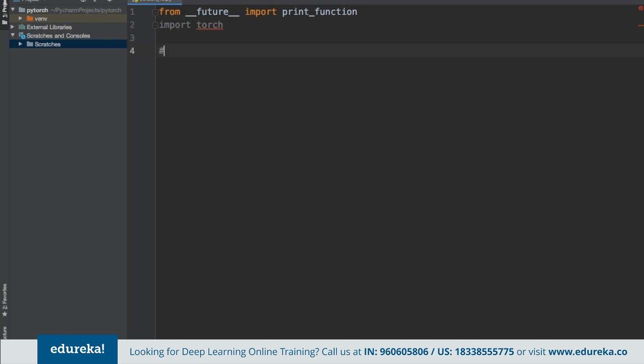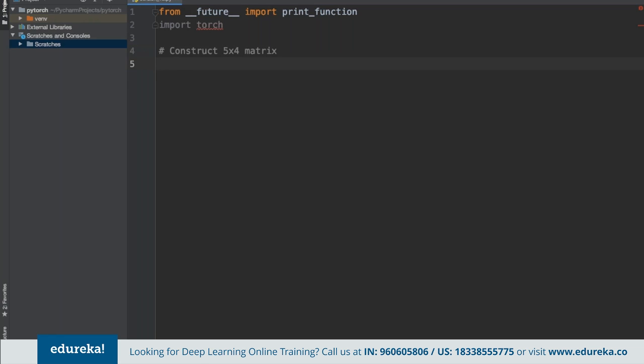Now in here, suppose we want to construct a 5 by 4 matrix.